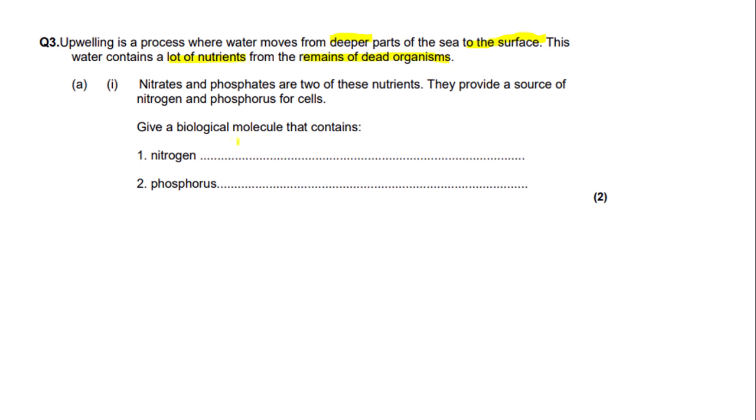Give a biological molecule that contains 1 nitrogen and 2 phosphorus. This is a pretty easy question. So nitrogen is a component in amino acids, DNA, ATP, etc. So you can write any one of these. So I've written amino acids, as nitrogen is a component in the amine group, and also in the R group of some amino acids. Phosphorus is a component of DNA, as nucleotides contain a phosphate ion.